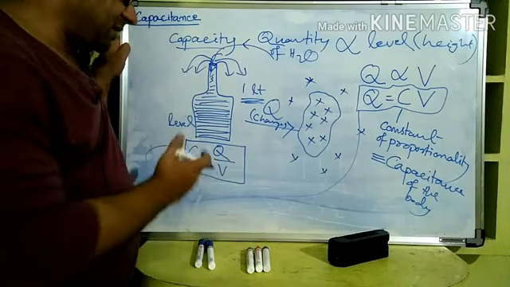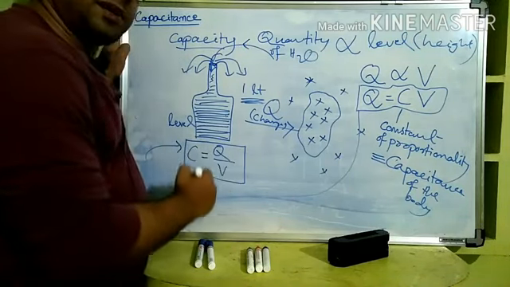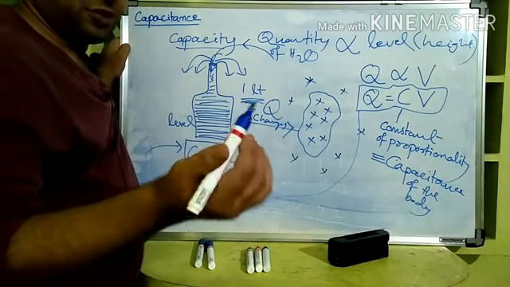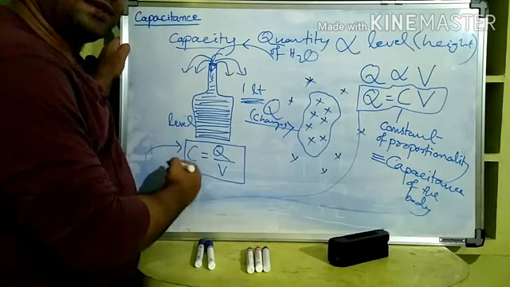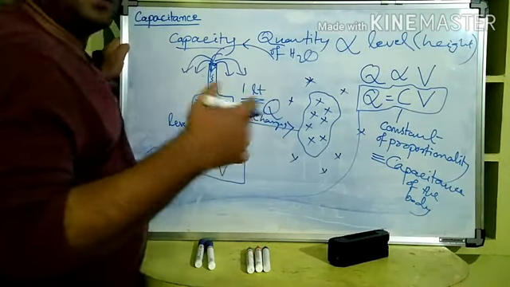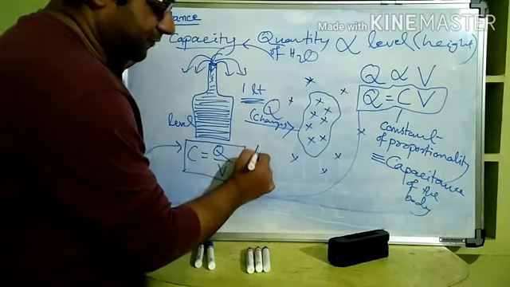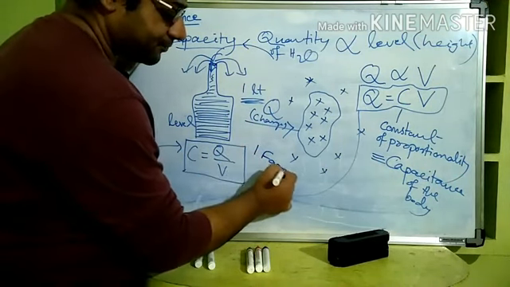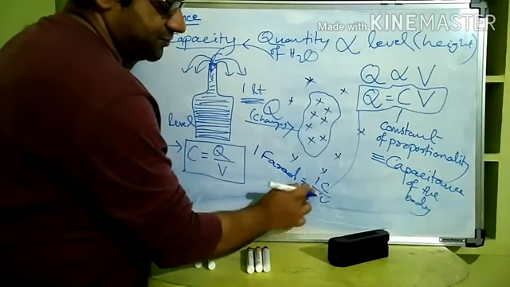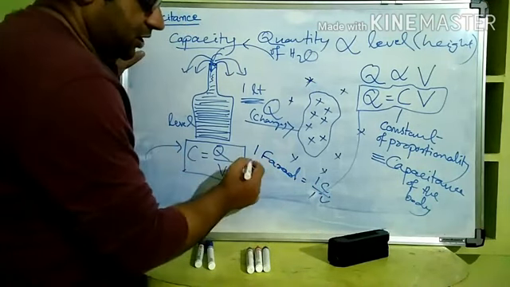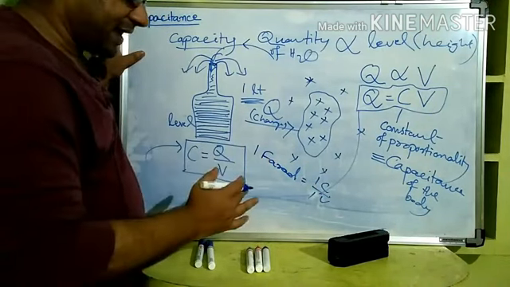Now you tell me simply, what's the unit of capacitance? Q, charge, is measured in coulomb. V, potential, is measured in volt. So 1 coulomb per 1 volt is called 1 farad. Farad is equal to 1 coulomb by 1 volt. So instead of saying coulomb per volt, from now onwards we will say farad.